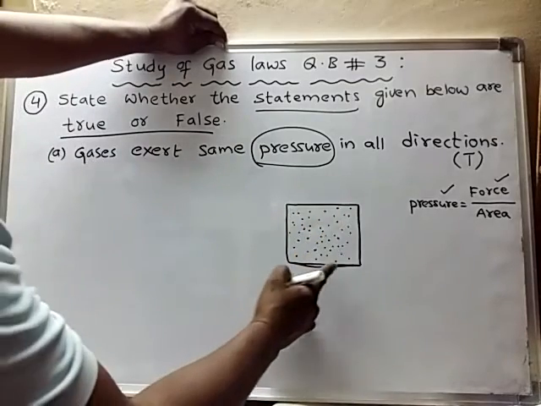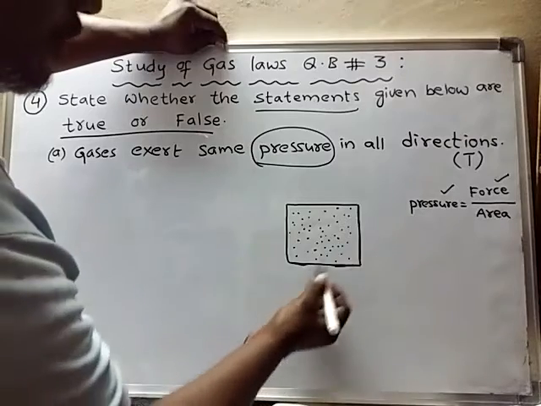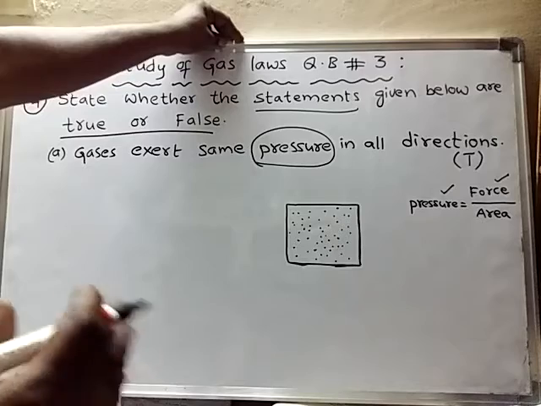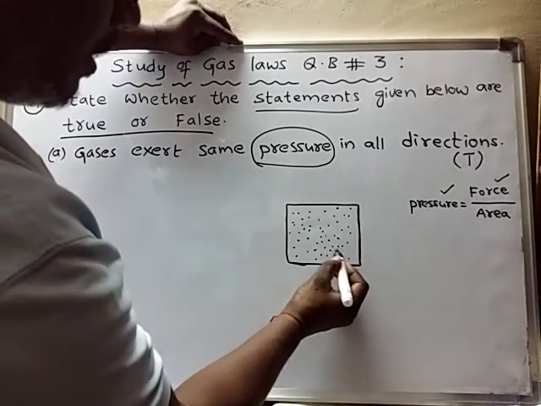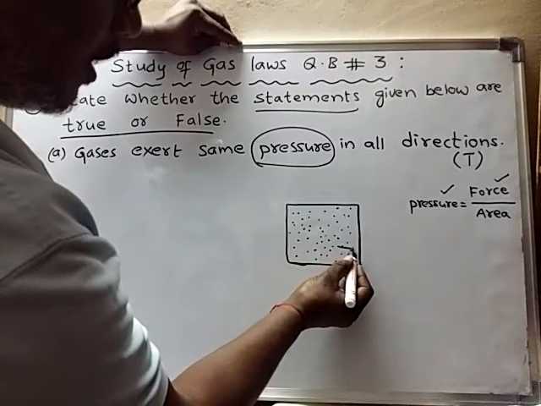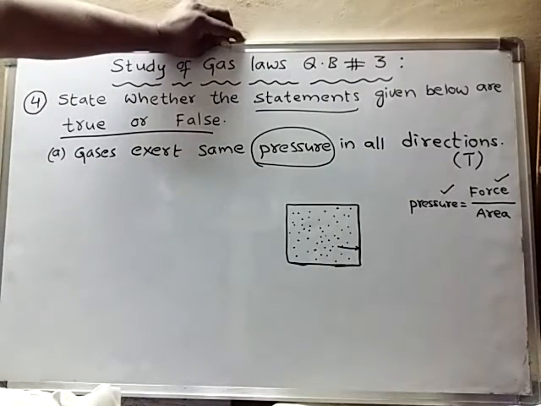Now look here, all the molecules keep on moving. Every molecule won't stay at its position; they always keep on moving. While moving, suppose this molecule is here, it will keep on moving and finally strike the wall of the container.